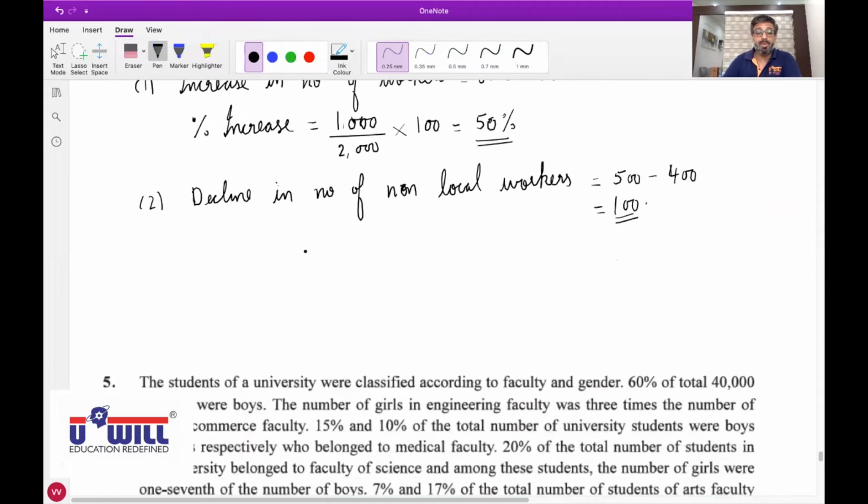So therefore you will say percentage decline is equal to 100 divided by 500, the first year's figure, multiplied by 100. Does that come to 20%?